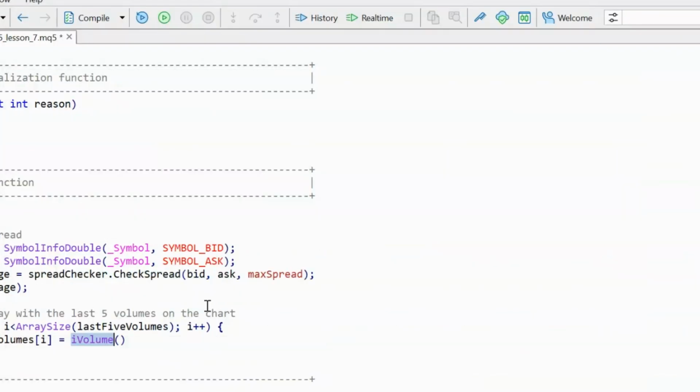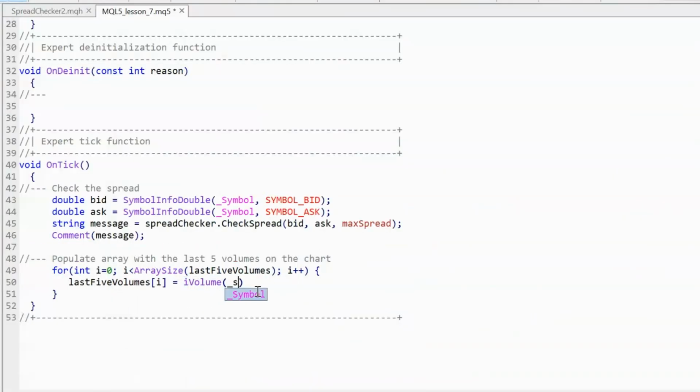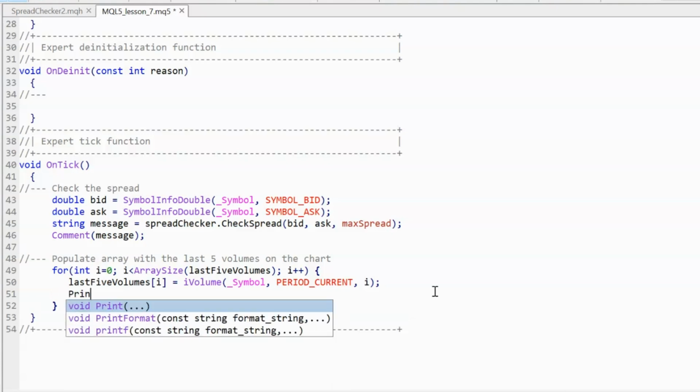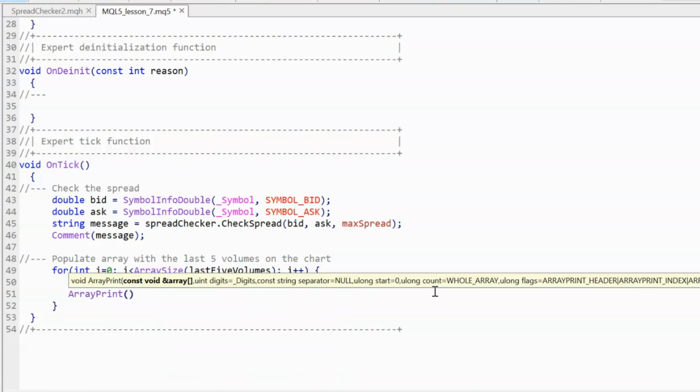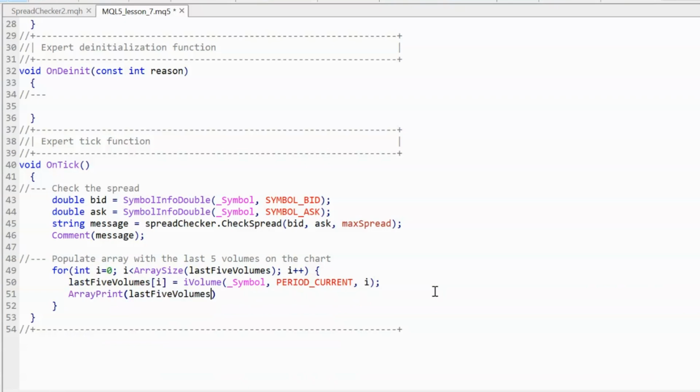As we say, we want the last 5. So we're going to put in our symbol. We're going to say the current period, and we want the shift to be I. So when this is in the first run, we'll get the most recent volume, and then on the second run of this code within the for loop, we'll get the previous bar, and then the previous bar, and so on. So we'll populate the last 5 volumes like that. And just to show what we mean by that, we're going to use a function called array print here, and we're going to print the last 5 volumes.